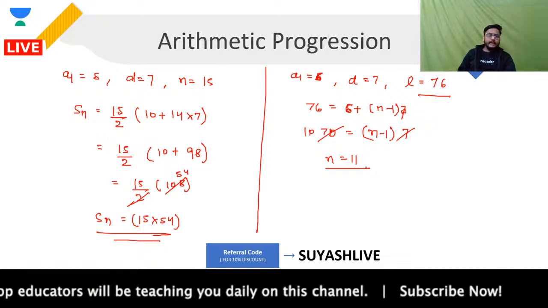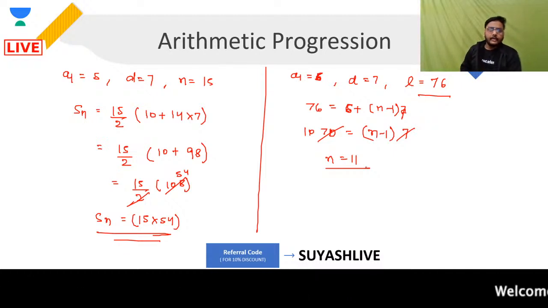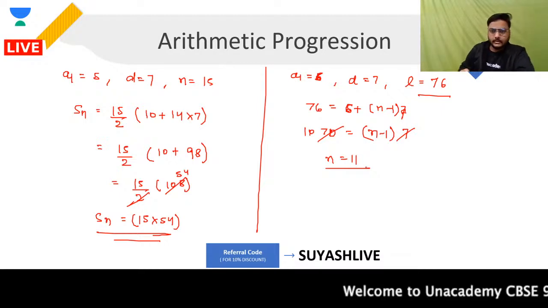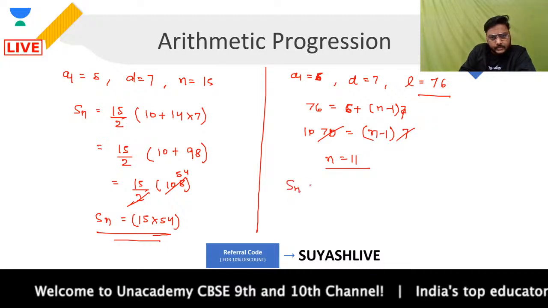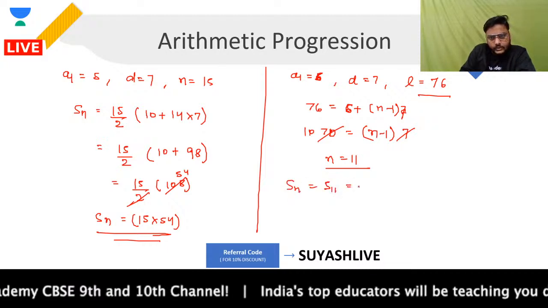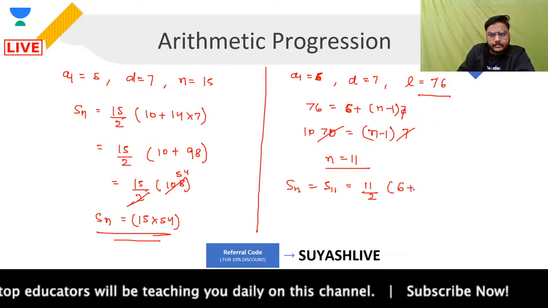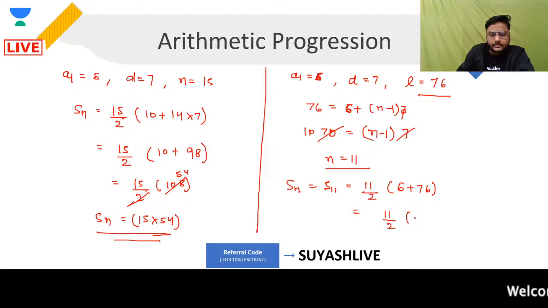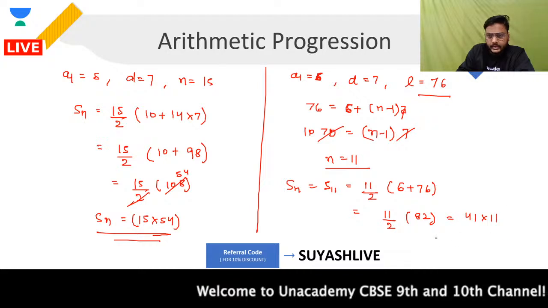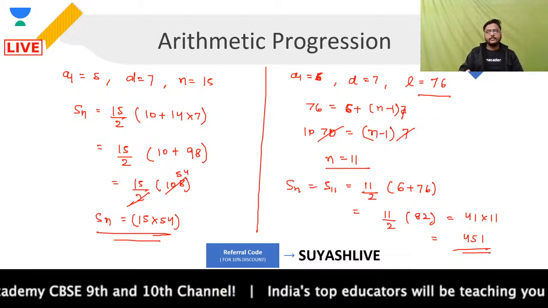Right? When n is 11 over here, then what will I do next? Yes, what next will I be doing? Next thing that I'll be doing over here is this. Please focus. Now I'll be finding out the sum of n terms, and that will be sum of 11 terms. And sum of 11 terms will be 11 upon 2. And in the bracket, I'll be having first term plus the last term. This is what I'll be doing. Okay, and from here, the answer that I'll be getting is 11 upon 2 and you have 82. This is nothing but 41 into 11. This is nothing but 451. This is the sum that I'm getting over here.